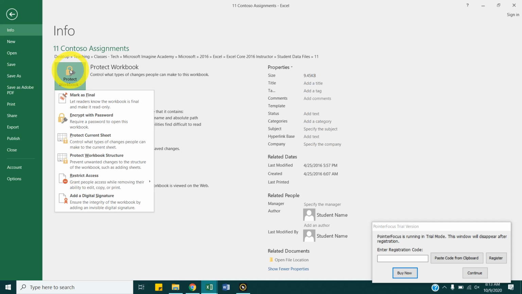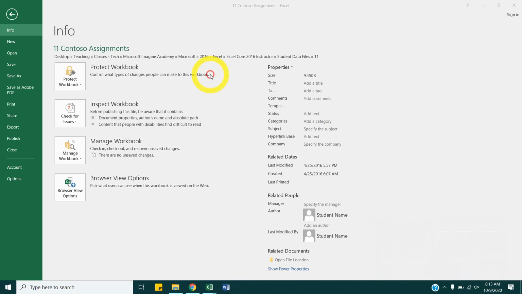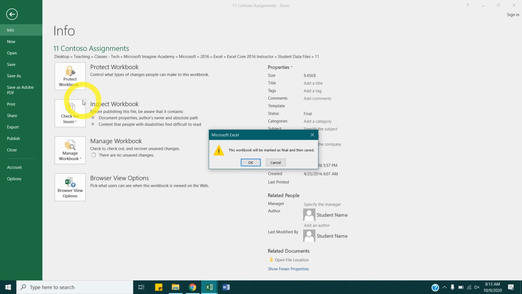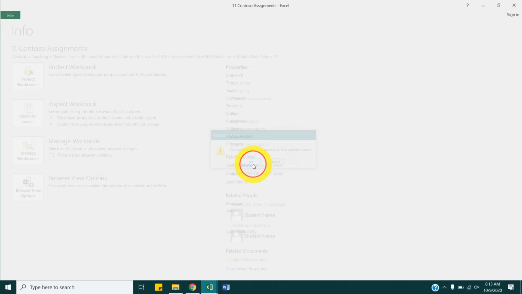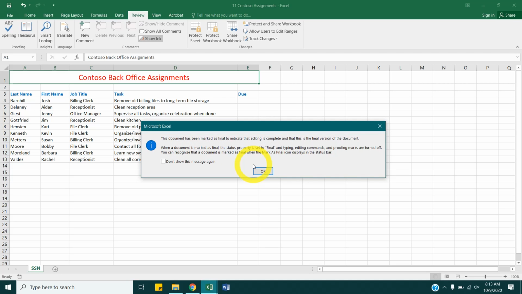So we've already required a password, we've protected sheets, we've protected structure. We could restrict access, but let's say we've worked on it enough and we're done. So we can just click Mark as Final. This workbook will be marked as final and then saved, and it also said that it will be put into read mode.